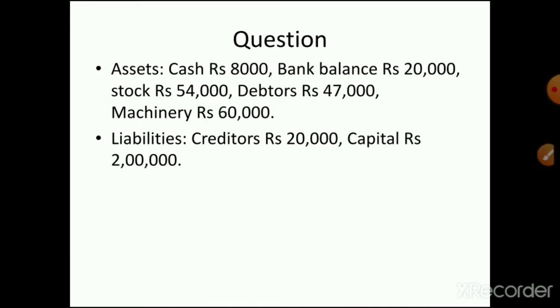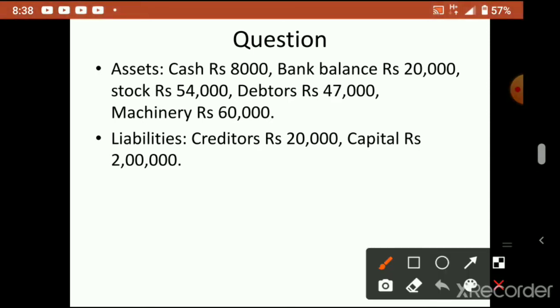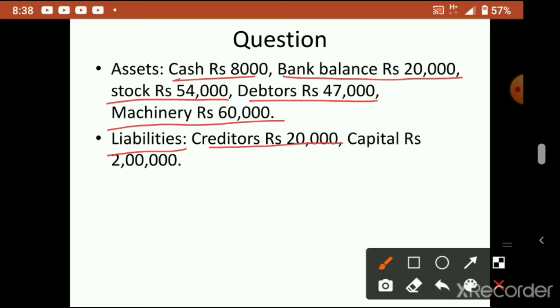Here you can see some assets: cash 8,000, bank balance 20,000, stock 54,000, debtors 47,000, machinery 60,000. These are the assets. Liabilities: creditors 20,000, capital 2 lakh. So how to write the journal entry? Here all assets you have to debit. Let me show it here.